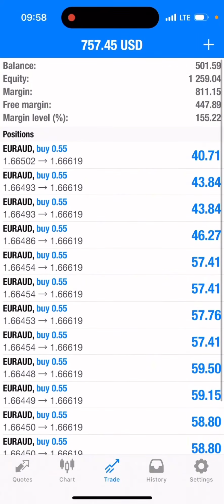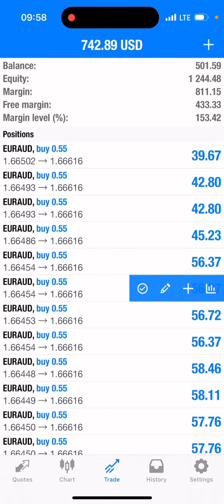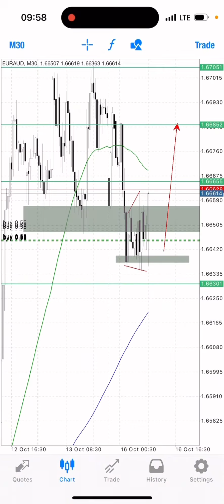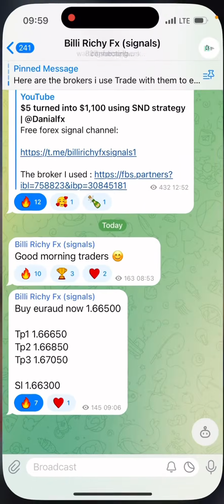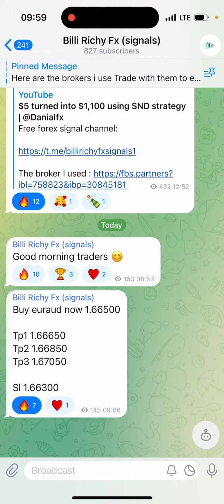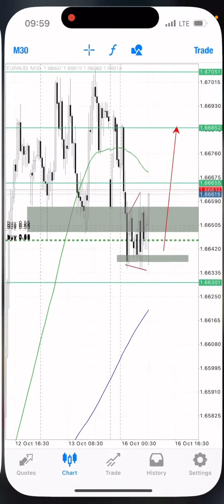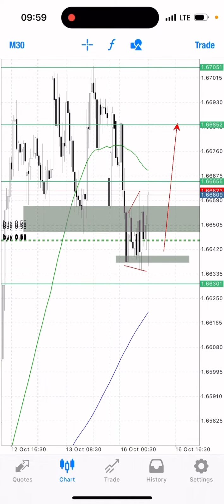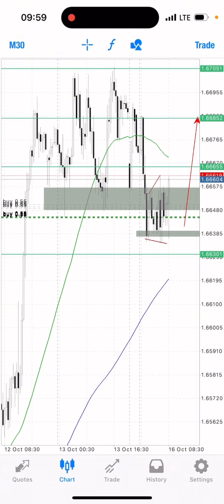So today I deposited some funds on this account, and I'm trading Euro AUD on it. Guys, I entered this trade and also I sent out a signal on my channel here. So guys, here's my analysis.